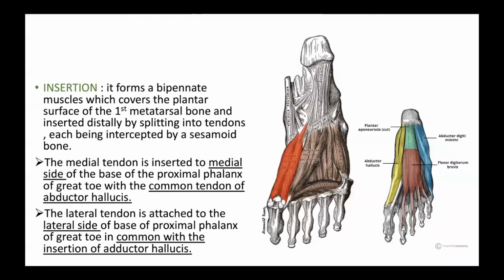So the flexor hallucis brevis takes origin from two bands: one, the lateral band, two, the medial band. The lateral band and medial band form a bipinnate muscle. They cover the plantar surface of the first metatarsal bone, and they split into two tendons on reaching the insertion point.